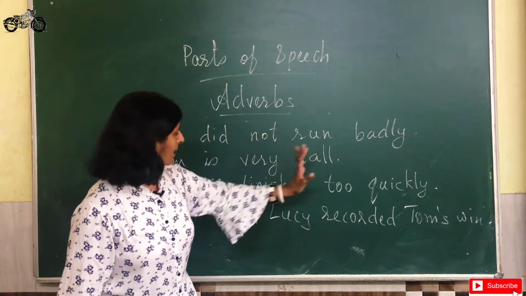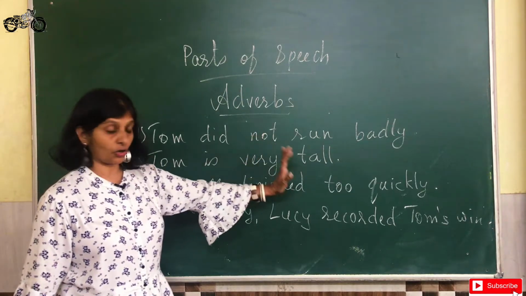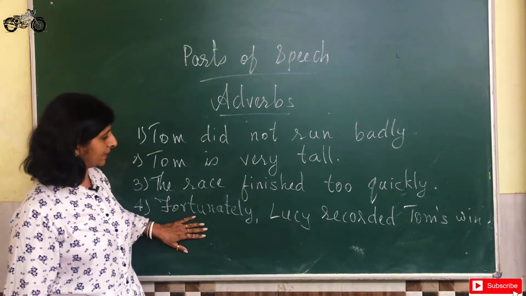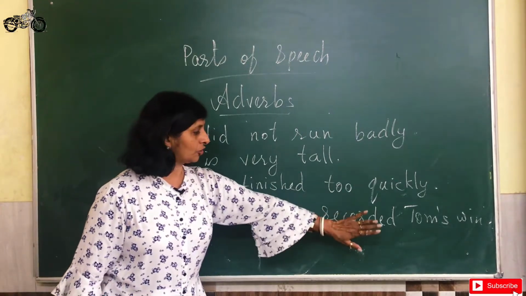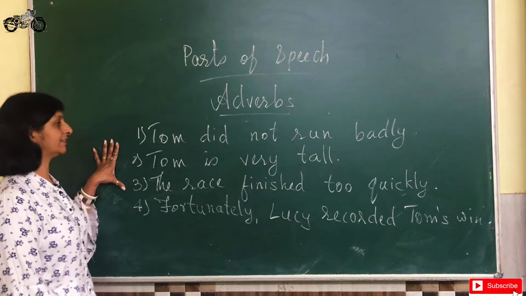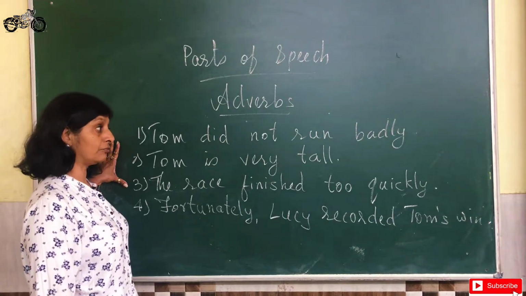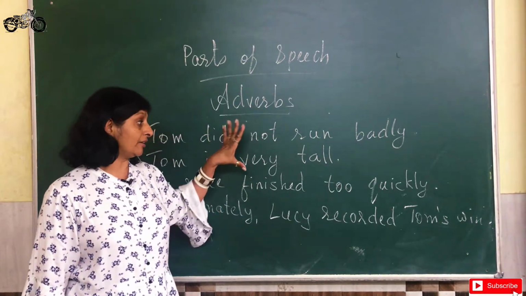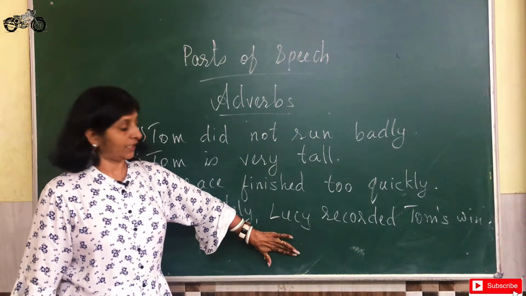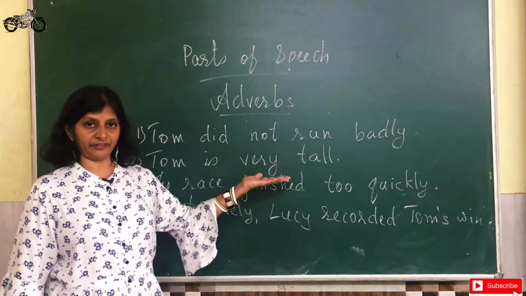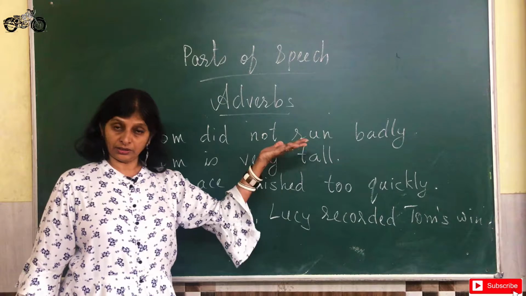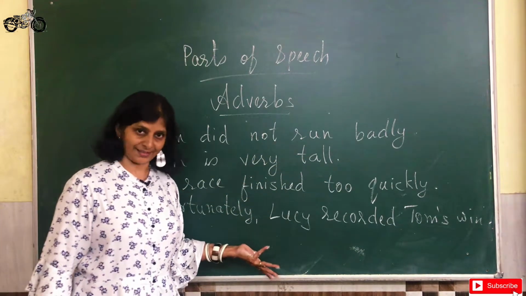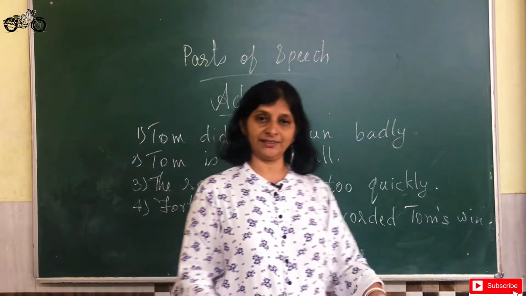Tom did not run badly. Tom is very tall. The race finished too quickly, and fortunately Lucy recorded Tom's win. So these are four sentences where you have to pick out the adverbs and also find out the role that the adverbs are playing in the sentences, whether they are modifying a verb or an adjective or an adverb, or they are just modifying a sentence. I hope the things are clear to you.